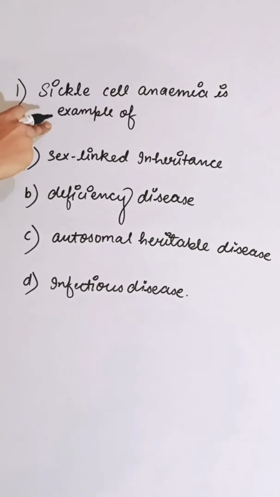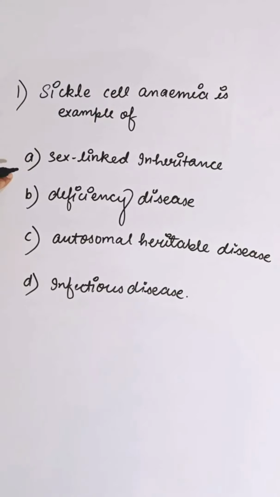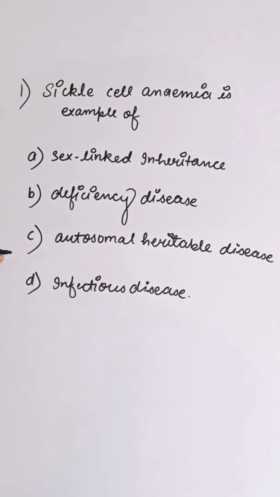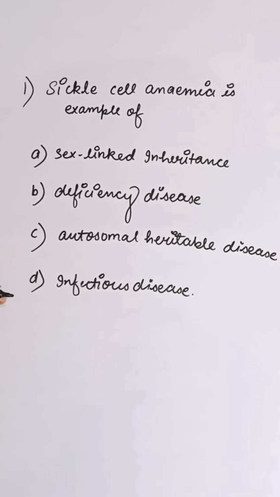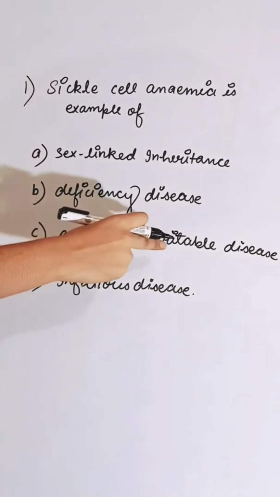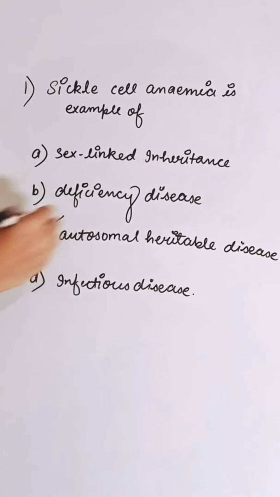Sickle cell anemia is an example of first option, sex-linked inheritance, second is deficiency disease, third is autosomal heritable disease, and fourth is infectious disease. Sickle cell anemia is an autosomal heritable disease. So correct answer is C.